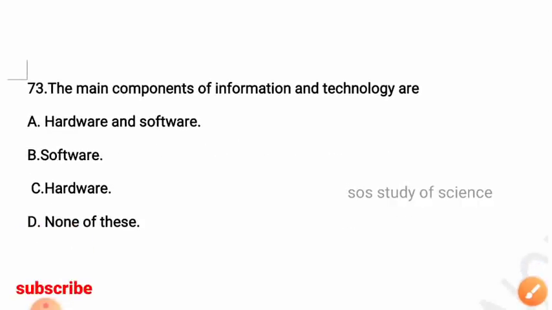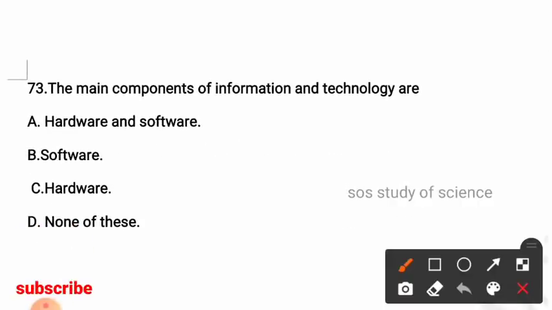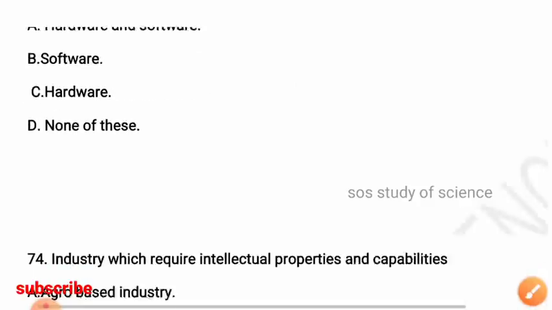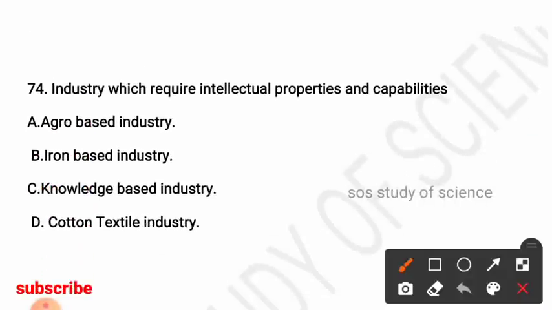Next question: the main components of information technology are? Options: hardware and software, hardware, none of these. So here the right answer is option A, hardware and software are the main components of information technology. Next question: industry which requires intellectual properties and capabilities is called? Options: agro-based industry, iron-based industry, knowledge-based industry, cotton-based industry. So here the right answer is option C, knowledge-based industries require intellectual properties and capabilities.